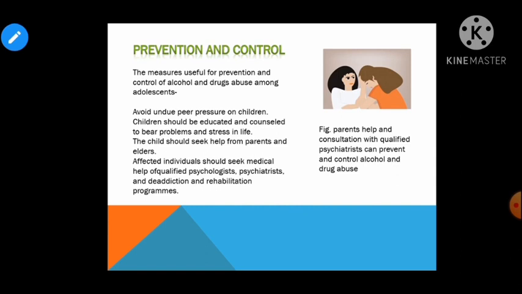Looking for the danger sign. Danger sign must be brought in light and must be told to parent and teacher if they find someone using drugs and alcohol. For example, अगर आपका कोई फ्रेंड है और वो किसी भी टेंशन में या डिप्रेशन में है और आपको उसके पास कोई साइंस ऐसे मिल रहे हैं कि he started smoking, he started drinking, तो आपको ये बात छुपानी नहीं है. आपको उसके पेरेंट्स से, टीचर से बात करनी है ताकि प्रॉब्लम सॉर्ट आउट हो सके. So you have to look for the danger sign, right?